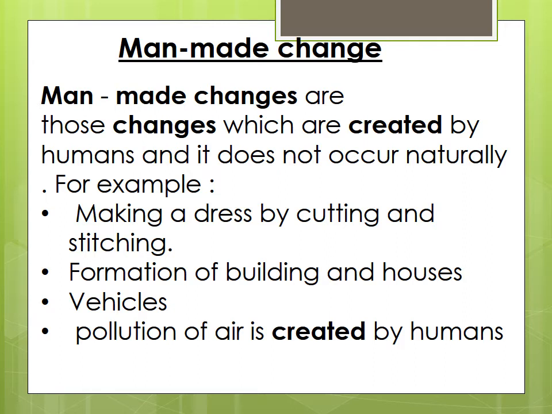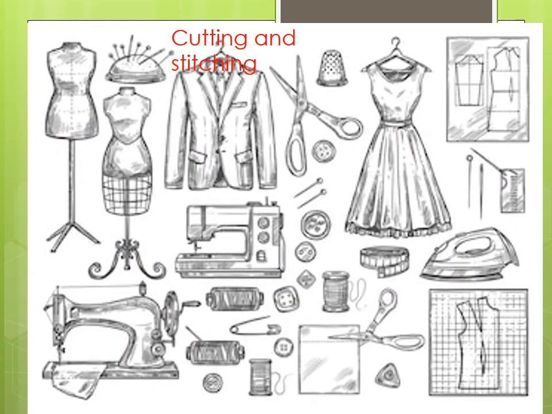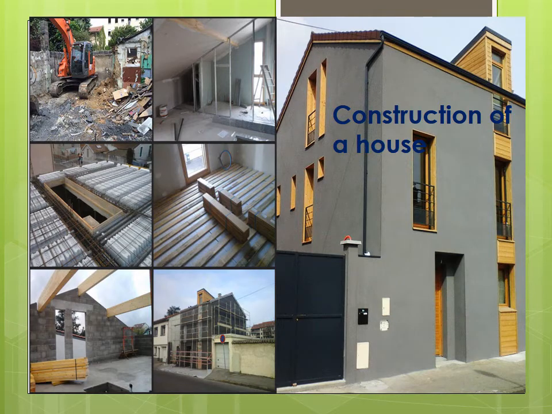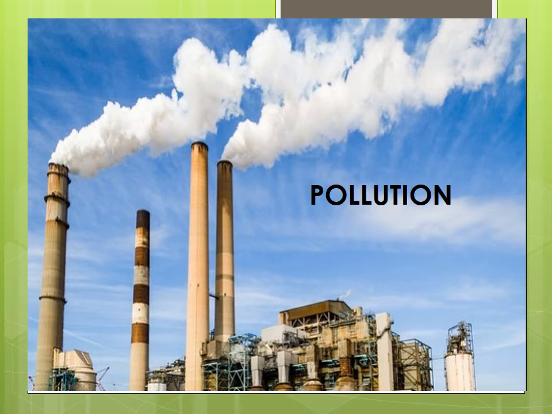In our next slide you can see pictures of examples. Making a dress by cutting and stitching a fabric is an example of a man-made change. Construction of a house is also a man-made change. Pollution, which has been created by human beings, is also a man-made change, which is undesirable and harmful for the environment. So this is about man-made and natural change.